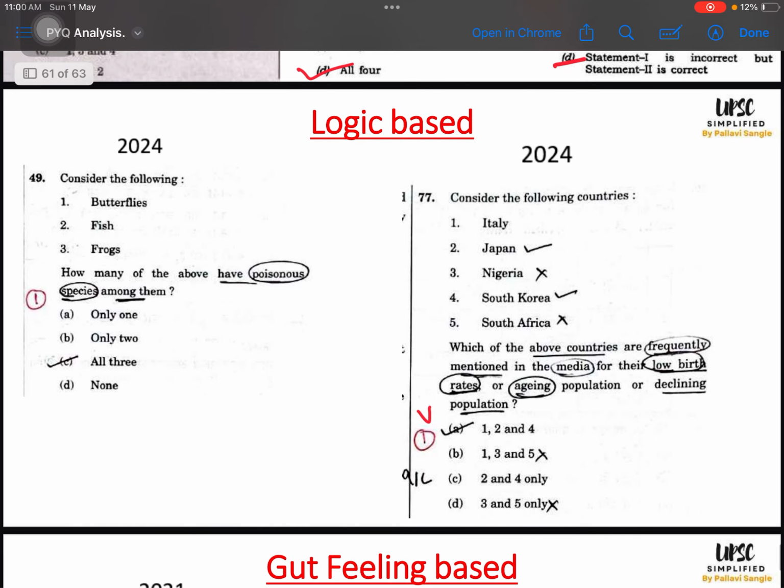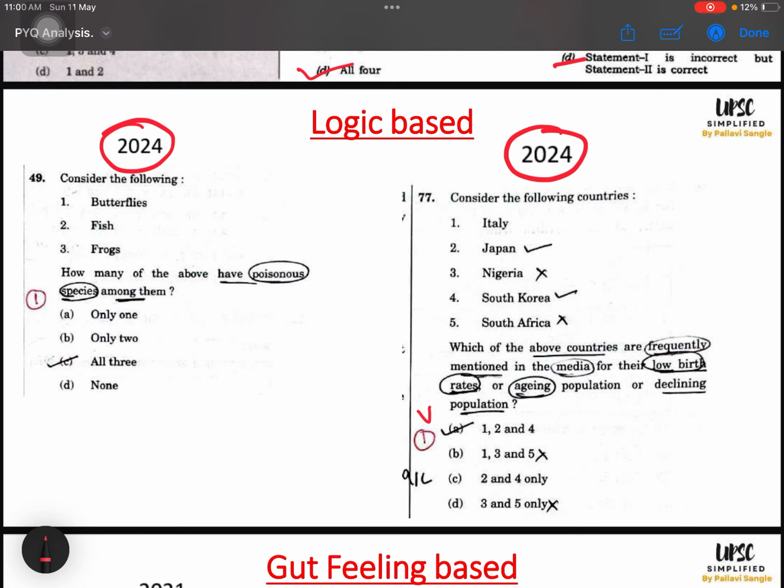Okay, the 2024 paper I have solved in the exam hall, so I'll tell you the exact exam hall logic. Consider the following statements: how many of the above have poisonous species among them? This is the screenshot from my actual 2024 paper. Can you see this? I marked this in black, and later at home when I was checking, I marked them in red whether I got the answer right or wrong. The options are poisonous species: butterfly, fish and frog.